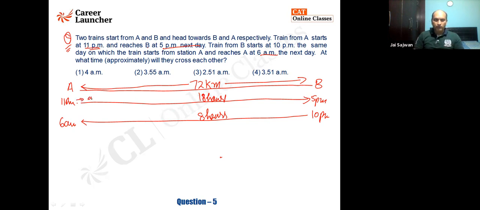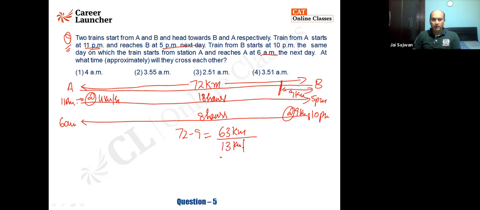So the speed of the train which is moving from here, this is 18 hours. It is going to cover 72 kilometers. So I'll say this is going at the rate of 4 kilometers per hour. Here, the speed of this one is 9 kilometers per hour. So I know this train, which started at 10 p.m., will already travel 9 kilometers in 1 hour. Now, how much more distance is to be traveled? 72 minus 9 is 63 kilometers to be traveled at the rate of, what is the speed of it? 9 plus 4 is 13 kilometers per hour.